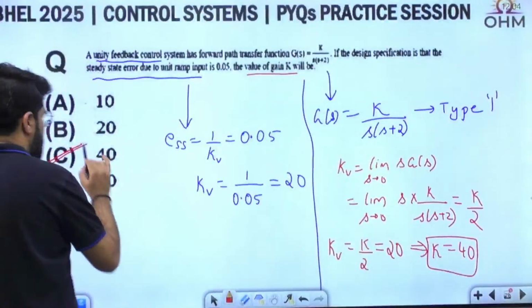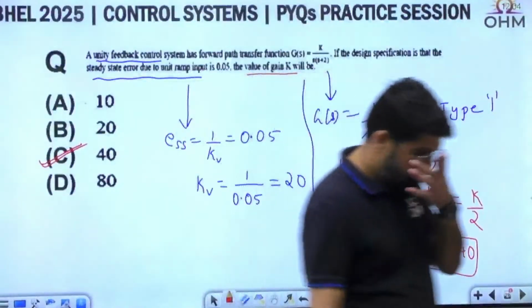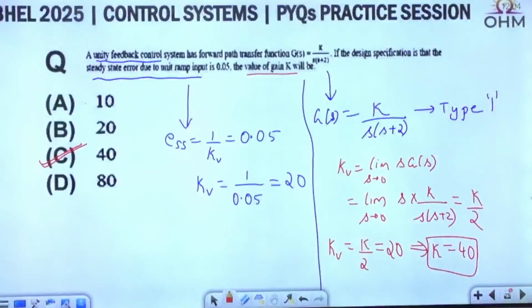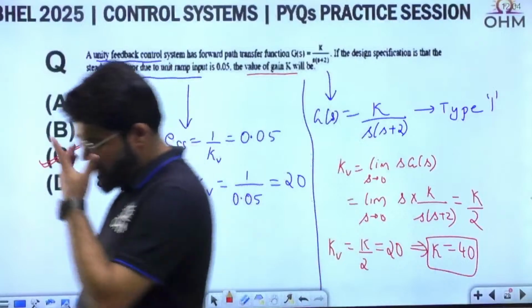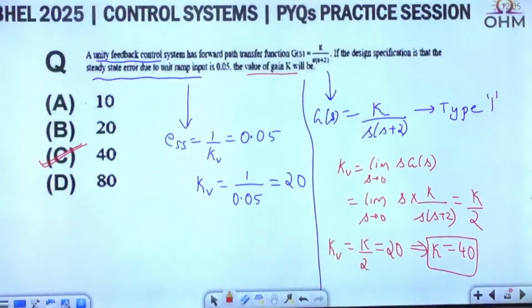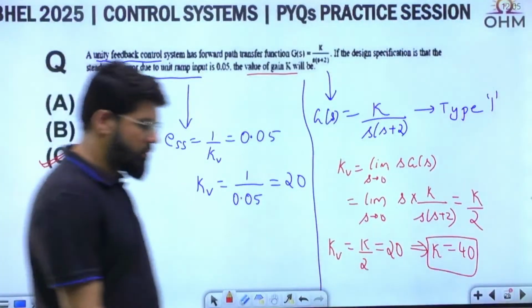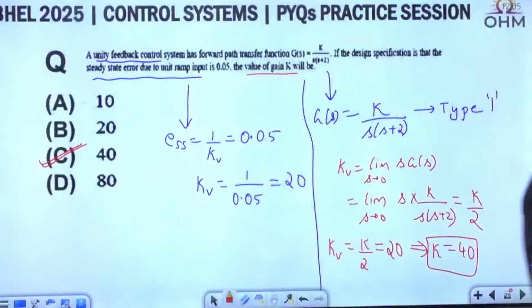K is 40, option number C. Option number C is the correct one. Option number C is the very correct answer.